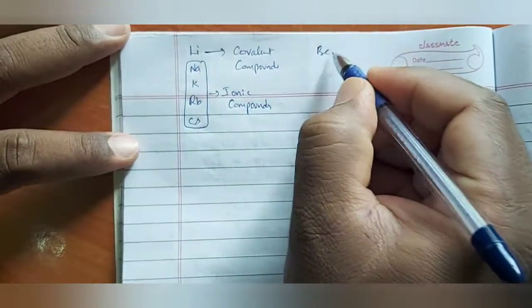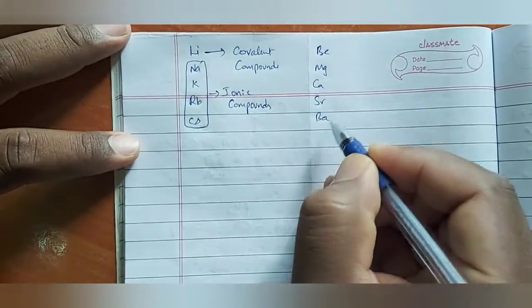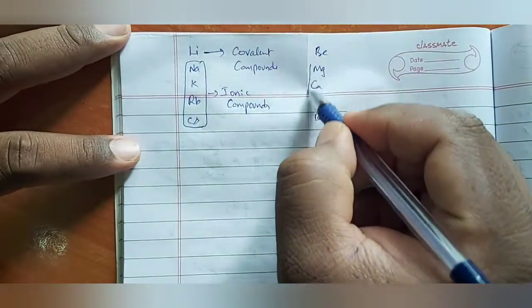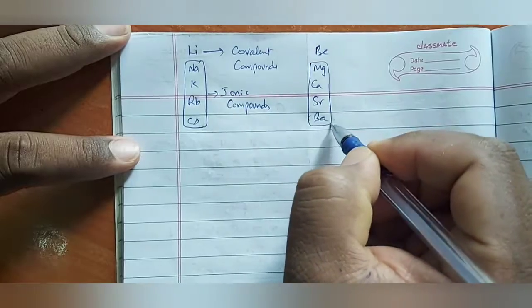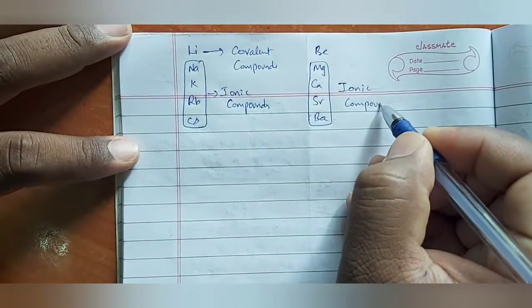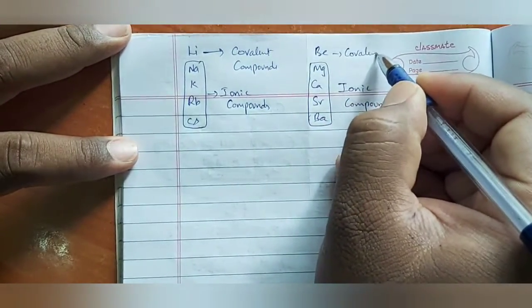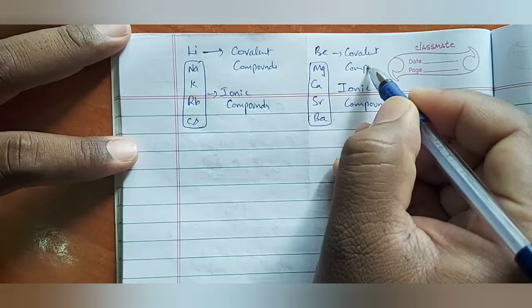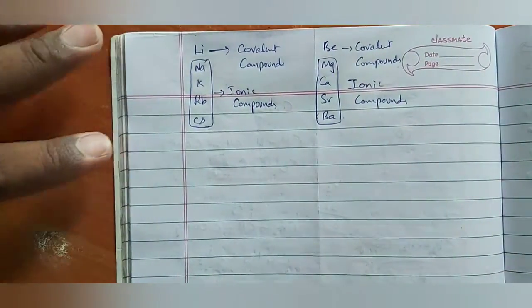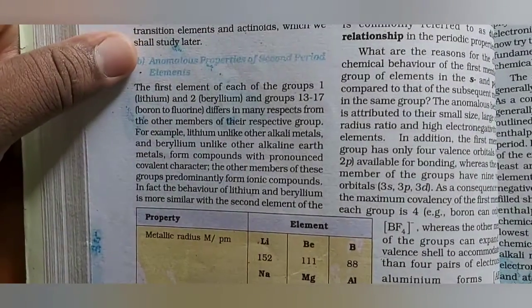Same with beryllium, magnesium, calcium, strontium, barium. These elements will form only ionic compounds, but beryllium can form covalent compounds. So these first elements show different properties from other elements.